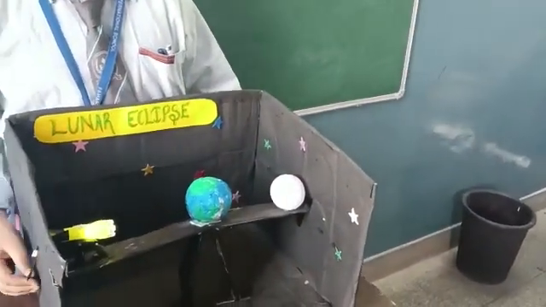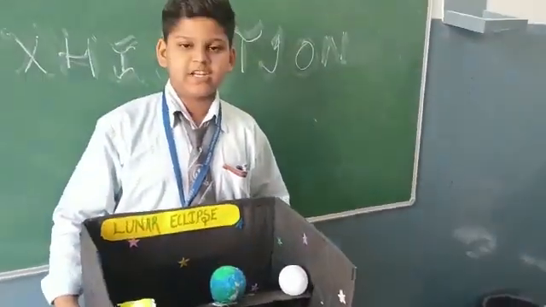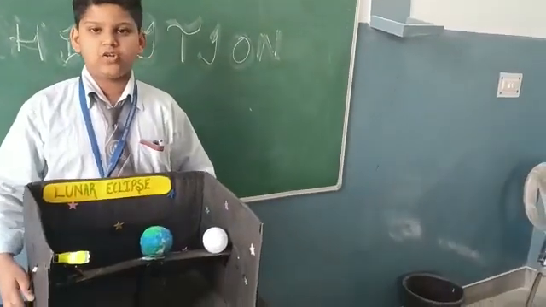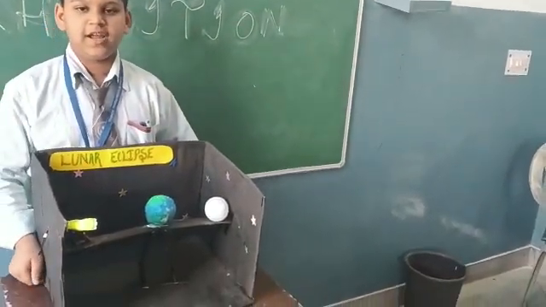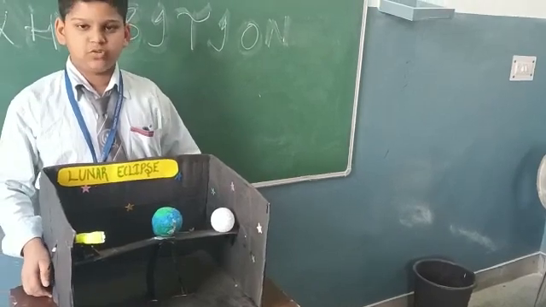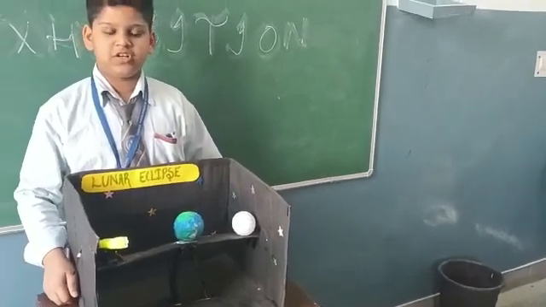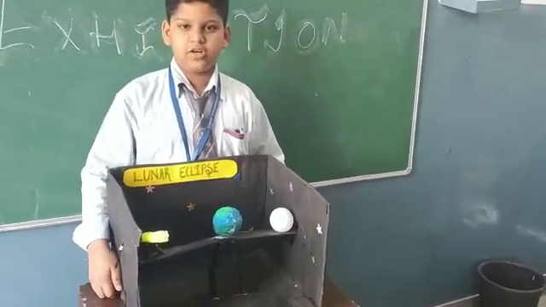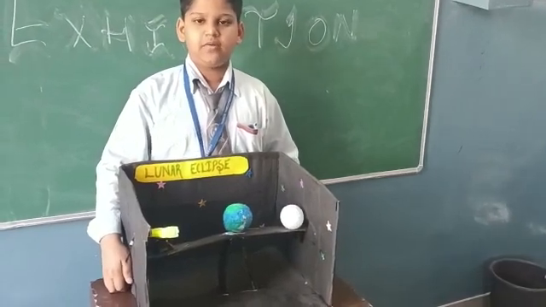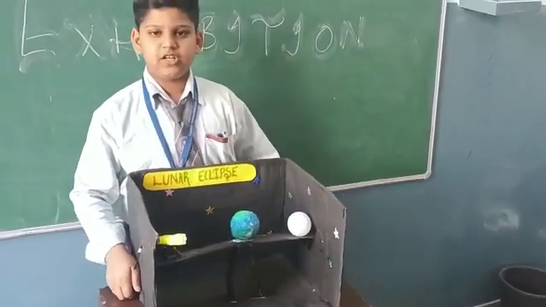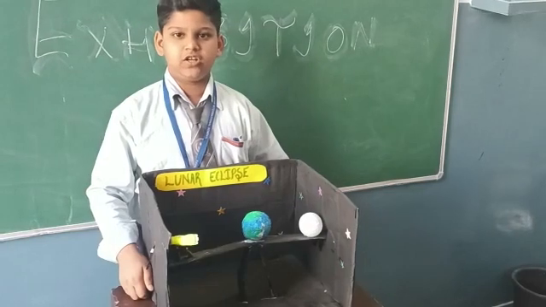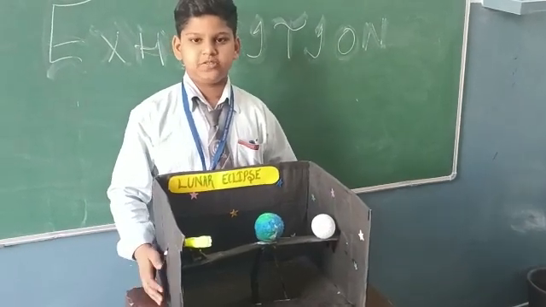There are two types of lunar eclipse: a total lunar eclipse and a partial lunar eclipse. In a total lunar eclipse, the Earth's shadow covers the moon and watchers can see the moon from there. A partial lunar eclipse occurs when the Earth comes between the full moon and the sun, and it is called a partial lunar eclipse.